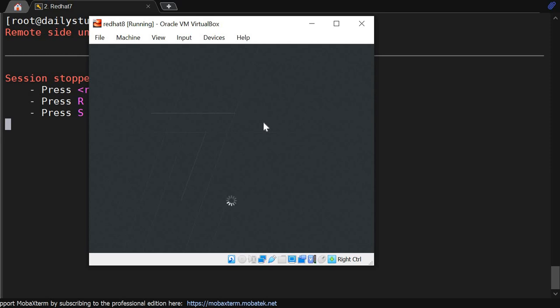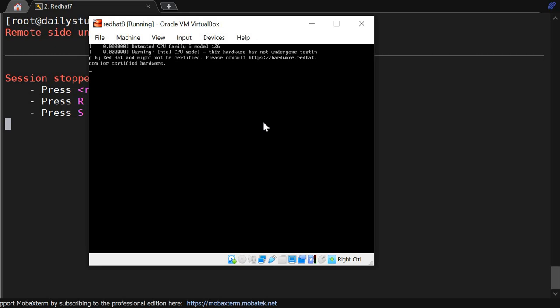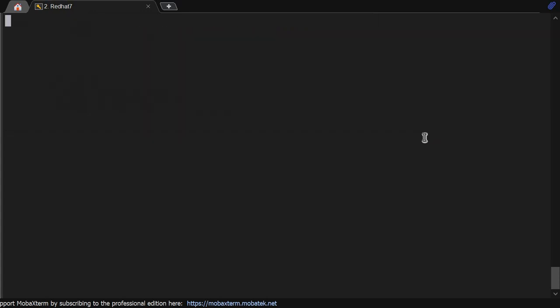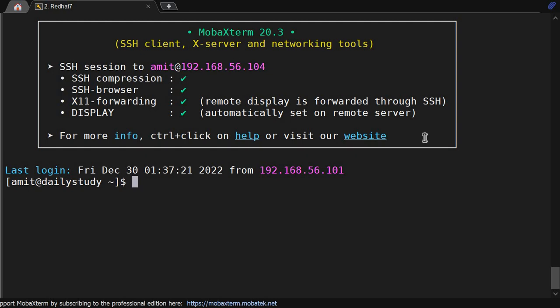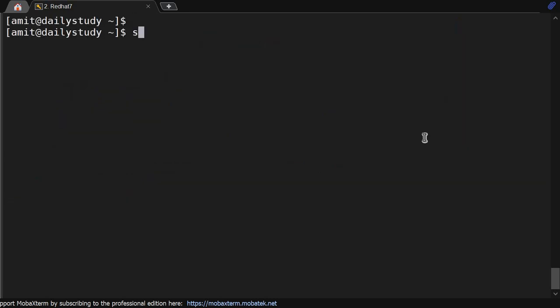I have seen this. By mistake someone rebooted the production machine and after that they were removed from the project. So as a system administrator you should know never to send Ctrl-Alt-Delete, but sometimes you are not able to notice and by mistake you do that. So how do we stop this?